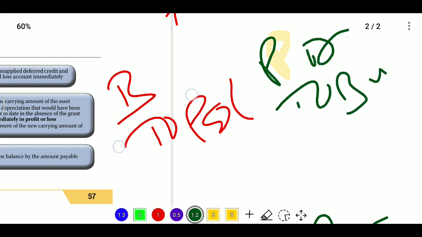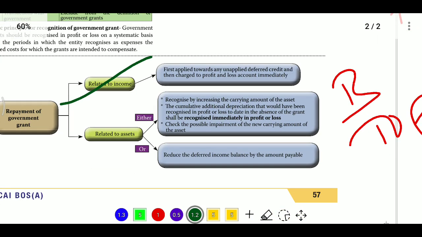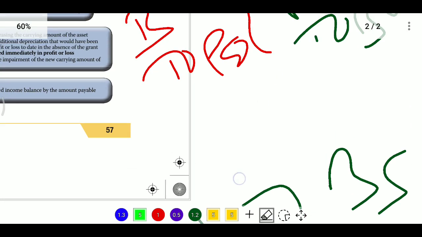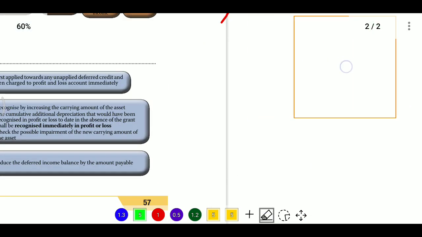We need to put the entry. Now if the grant was recognized as deferred income, then repayment of the grant will be debited to deferred grant, and any remaining amount refunded will be debited to the profit and loss account. At the time of receiving the grant, we transferred it to deferred grant.